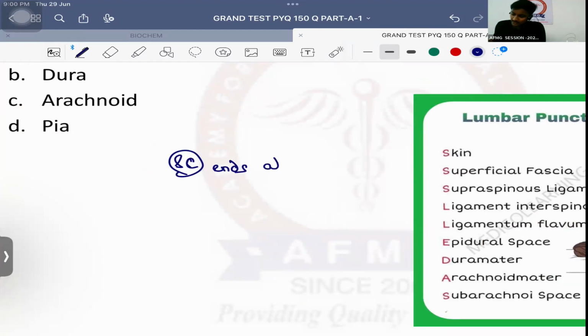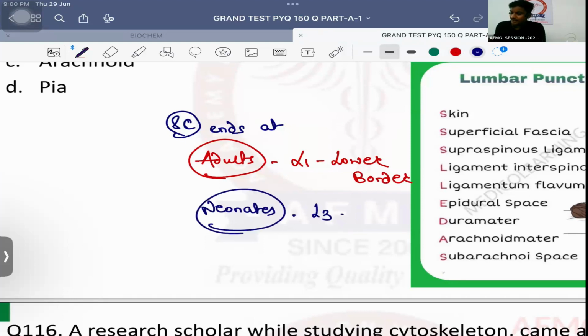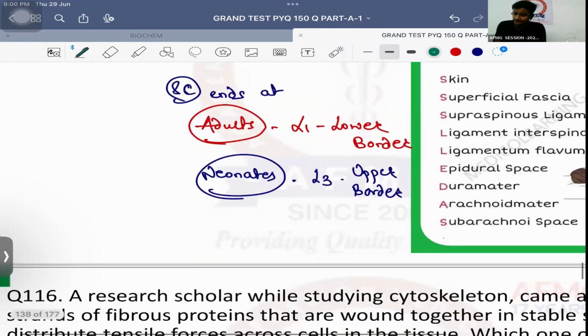Spinal cord ends at, adults में it ends at the level of L1, upper border or lower border? It ends at lower border of L1 in adults, whereas in neonates or infants, it ends at the level of L3, upper or lower border? Upper border of L3, whereas subarachnoid space ends at,